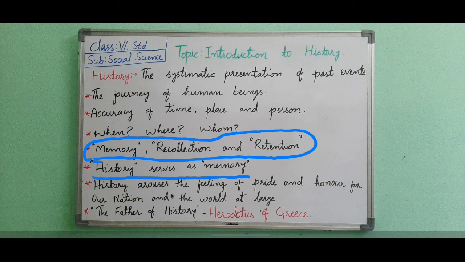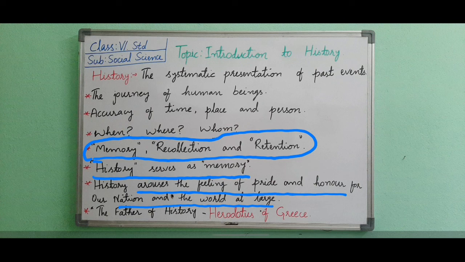History arouses the feeling of pride and honor for our nation and the world at large. By reading history, we can feel proud and give honor to our leaders who fought for the freedom of our country.